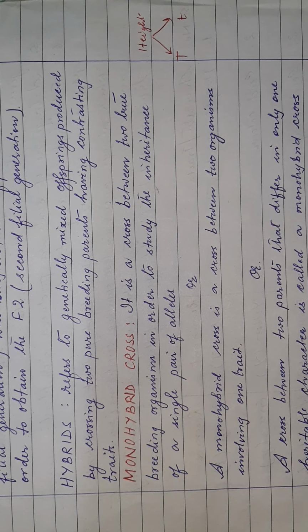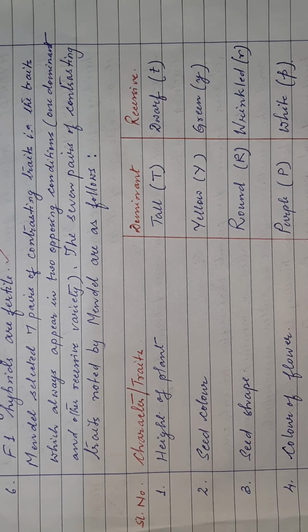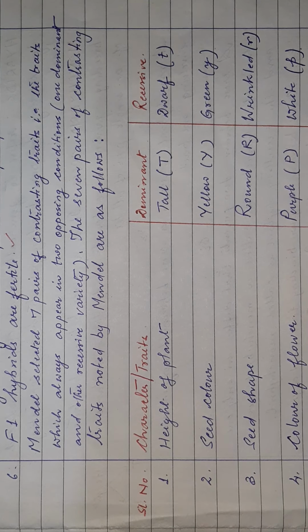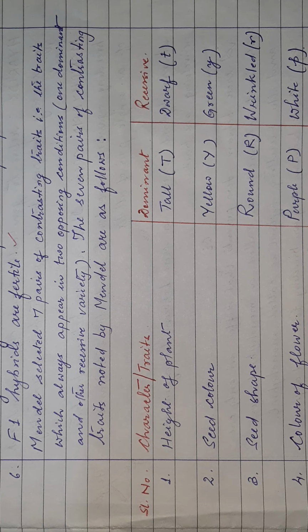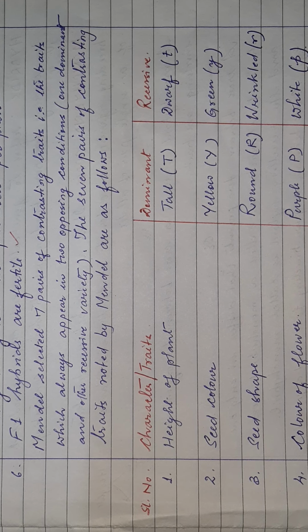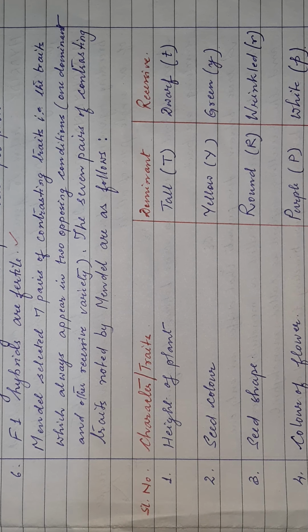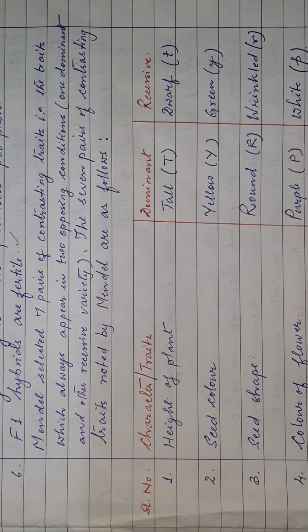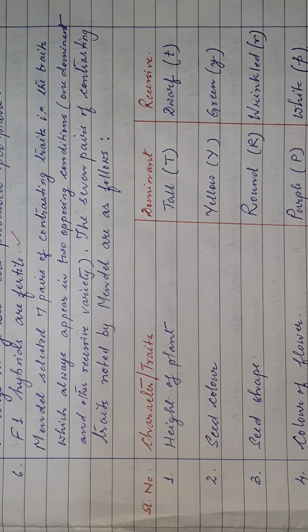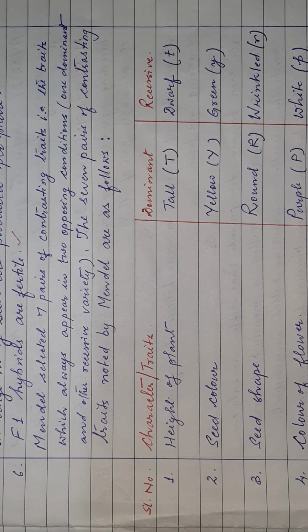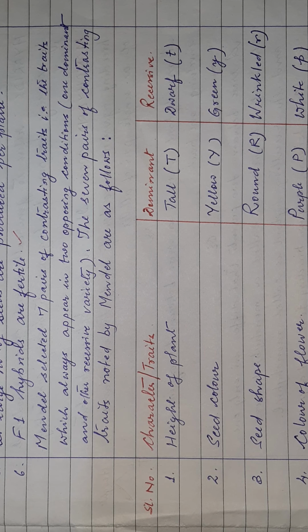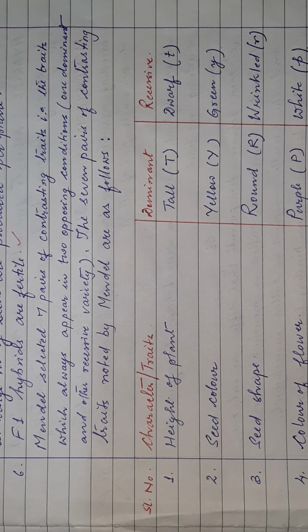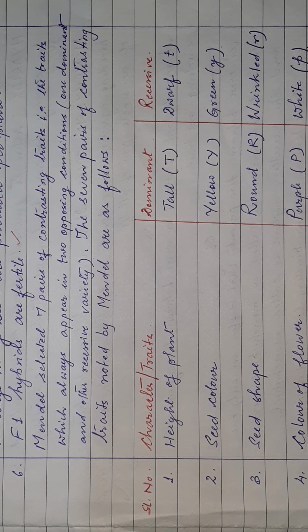Another thing that we studied is that Mendel obtained pure breeding, true breeding lines for all the 14 varieties of the 7 traits. Sometimes the varieties are also called traits. So for all the 14 varieties of the 7 traits, he obtained true breeding varieties. What does a true breeding variety mean?